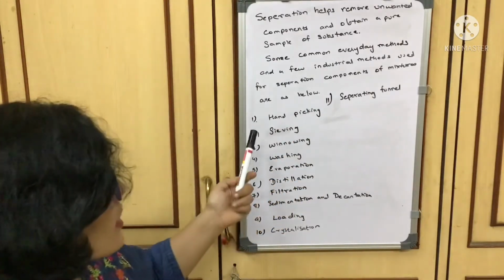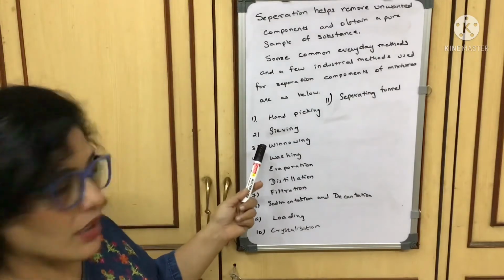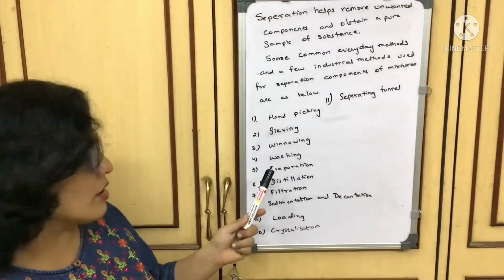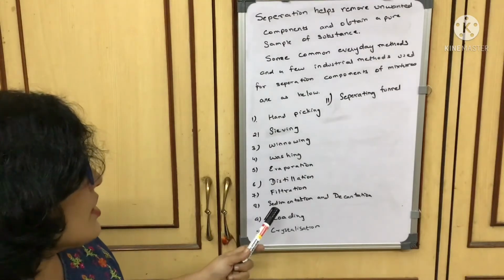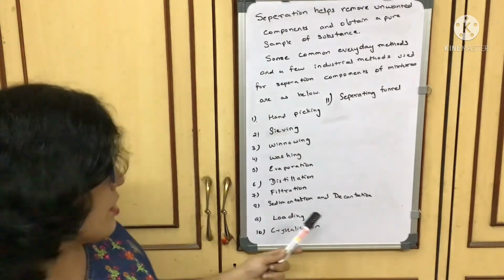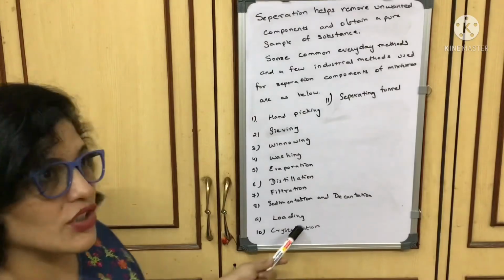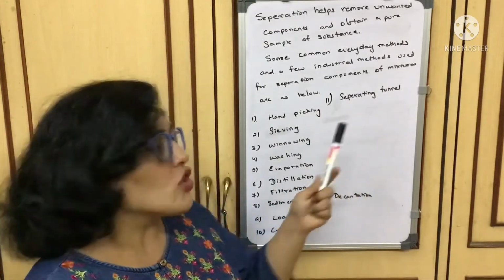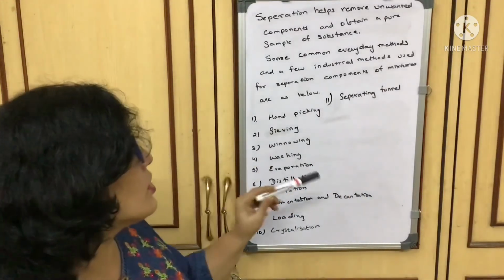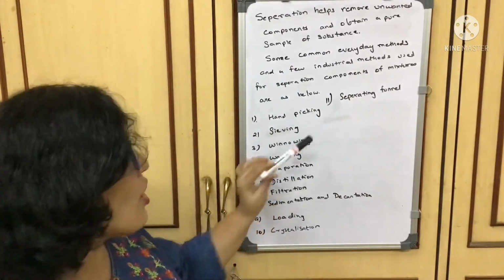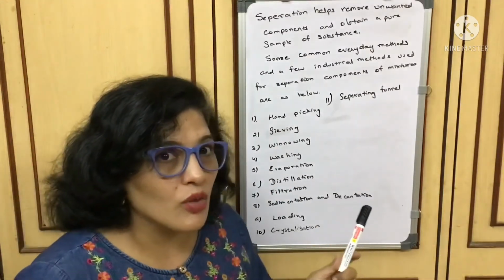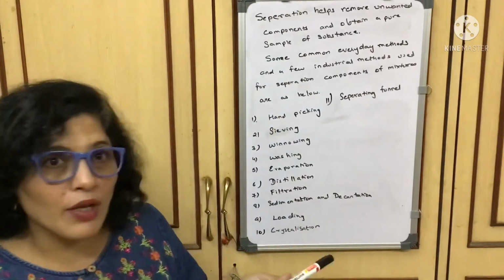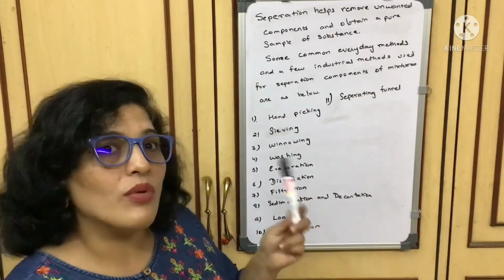Which are those? They are hand picking, sieving, winnowing, washing, evaporation, distillation, filtration, sedimentation and decantation, loading, crystallization and separating funnel. Each of these we are going to learn in detail. All the 11 methods we will learn in detail. What does each method involve? What is the principle of this method and how will it help?